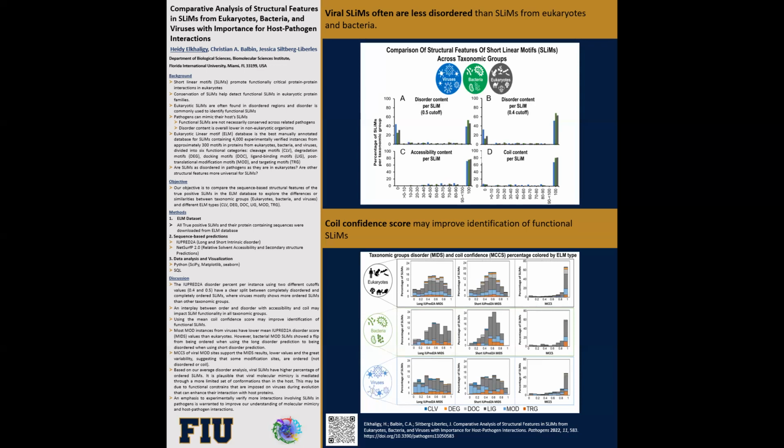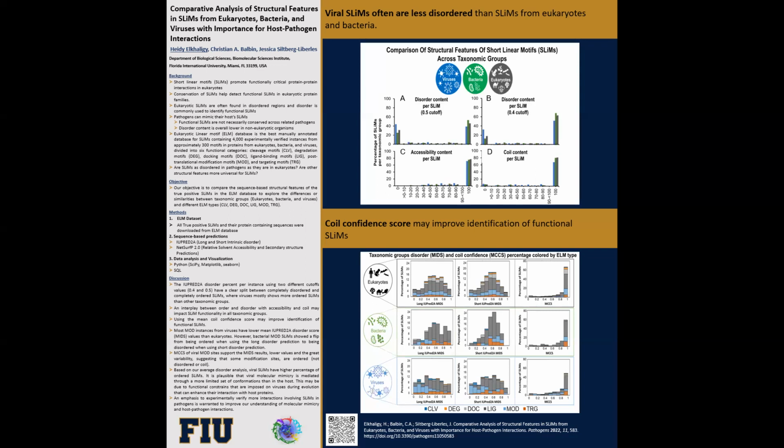All the true positive SLiMs and their protein-containing sequences were extracted from the ELM database. Then we used sequence-based predictors such as IUPred2A to predict the disorder of each amino acid in an instance. In our analysis, we used the default cutoff value of 0.5 used by the predictor and the 0.4 cutoff value based on the previous literature to determine whether the amino acid is disordered or not.